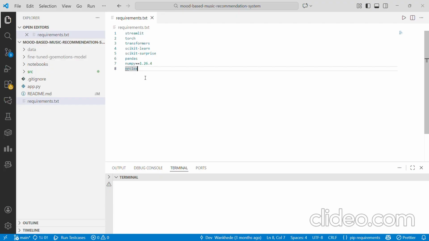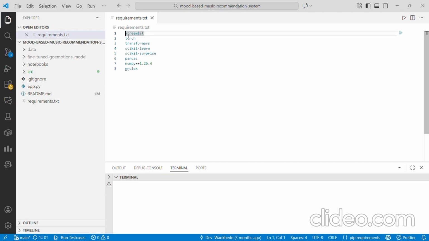So in order to run this project, you need to do two things. First, you need to clone this repository from my GitHub to your local desktop, which is very easy. After that, you have to run this requirements.txt.